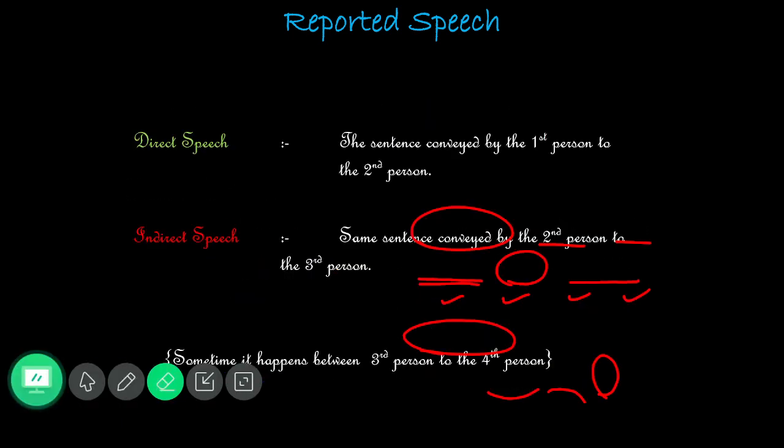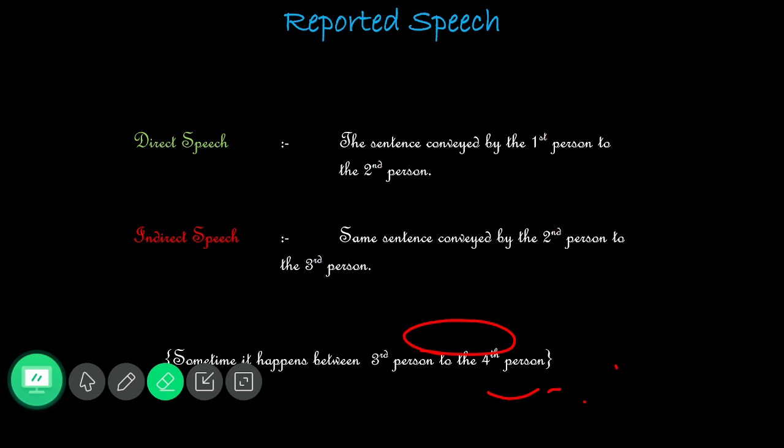So here we have written, just a minute. Yes, listen here. Here we have denoted what, my dear? Same sentences. Assertive means it's going to be assertive. Interrogative means it's going to be interrogative. Same sentence, we are not supposed to change any meaning there. But in indirect speech we will convey it from the second person to the third person. Sometimes it happens between the third person and the fourth person. Do you understand? Okay.